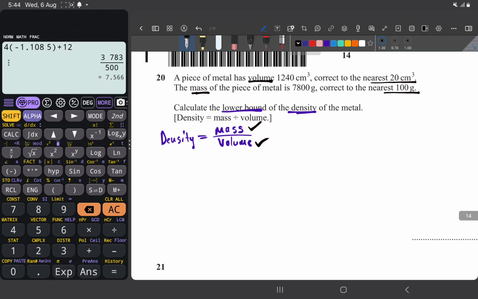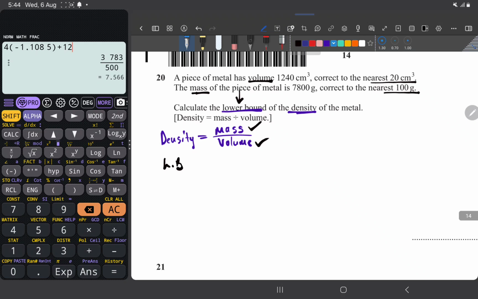So now, what do you want? You want lower bound for density. You want the smallest value for density you can get. Now, how do you get lower bound for density? Remember, you can get the bounds for mass. You can get the bounds for volume. Now, you want the lower bound for density, which means we want density to be as small as it can get.